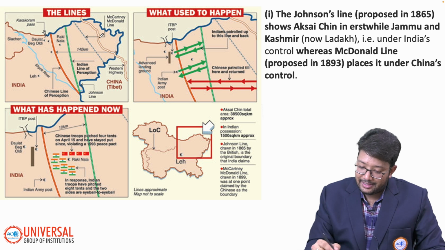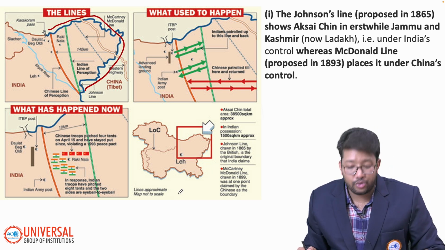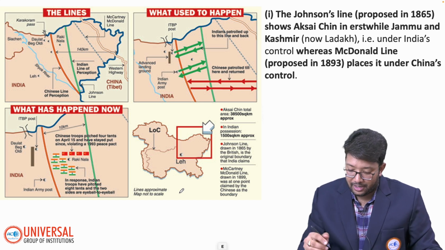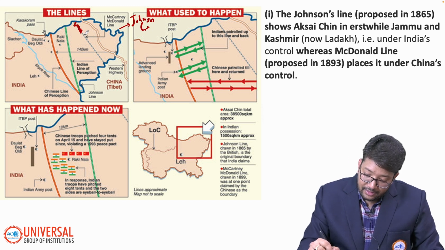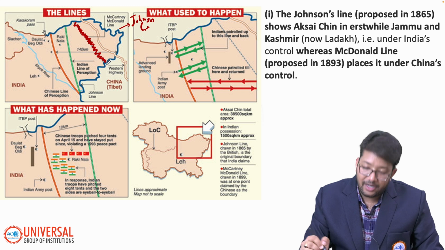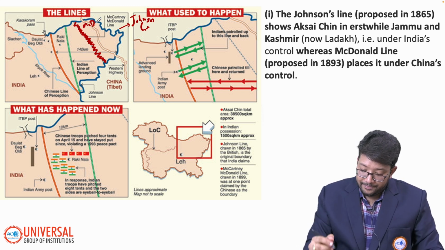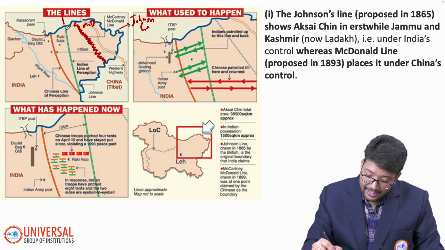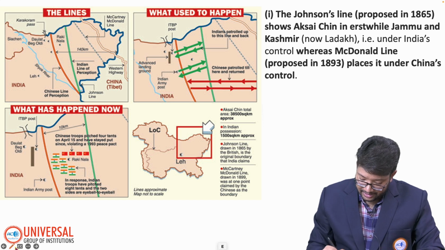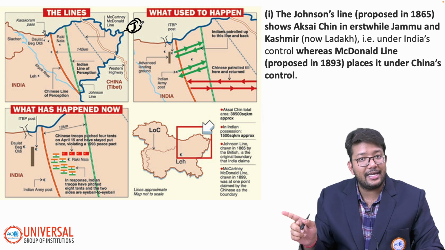Try to understand this: this blue colored line is known as the Johnson line. You have to remember that. Okay, this blue colored one is the Johnson line, and this one is the McDonald line. Right now, India thinks this is the boundary. Try to understand it. This is the Johnson line, which India claims is the right boundary between India and China.